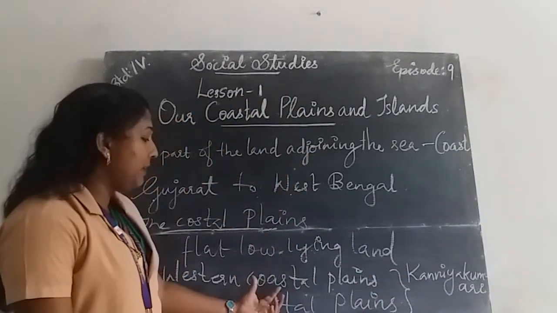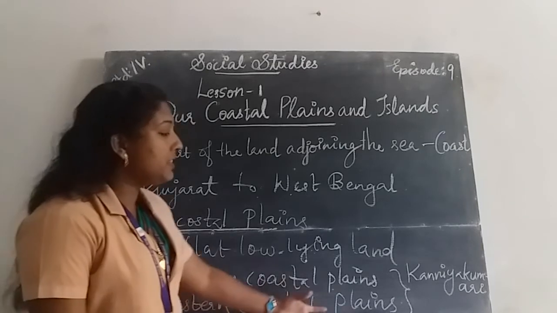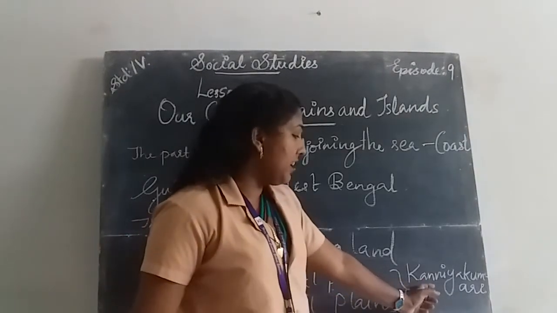The western coastal plains and eastern coastal plains meet at where? Kanyakumari.